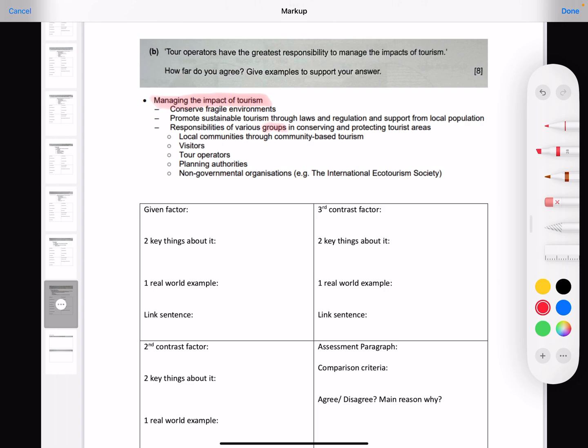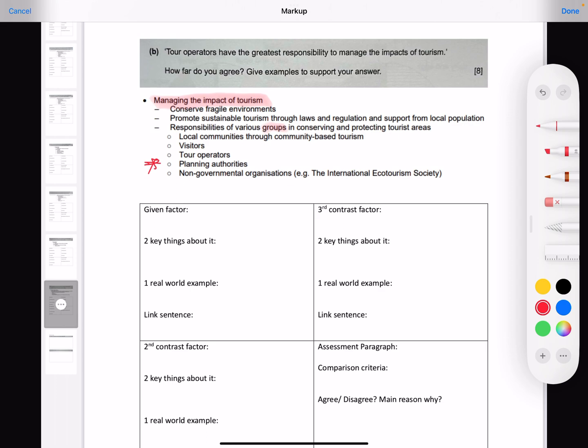Now, bear in mind, we've always talked about planning authorities as the shining light in most cases because they do have the most power and they also have the most budget. But is it a must to talk about them? No, if you're very, very unsure or very, very hesitant and you're worried about it, but you have the ability to talk about the other two, besides tour operators, then you can go ahead and drop planning authorities.